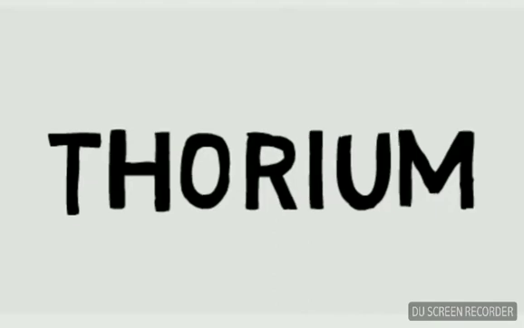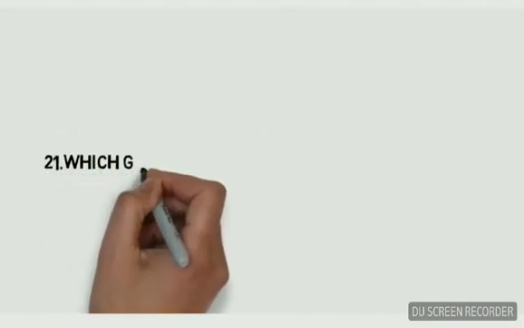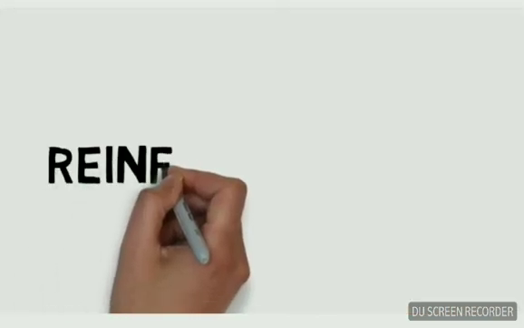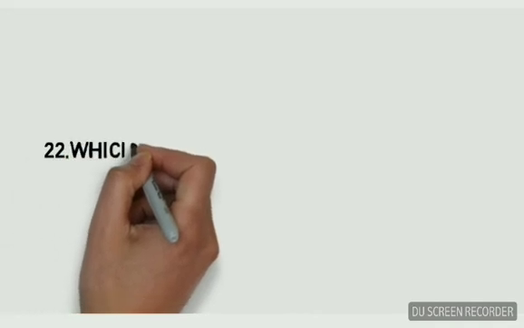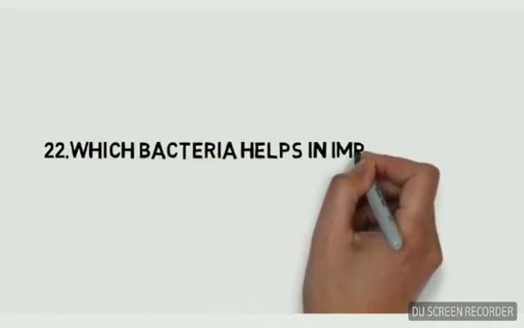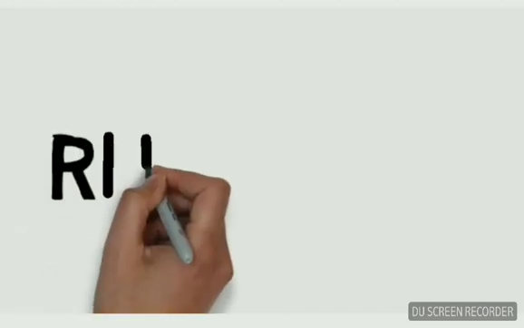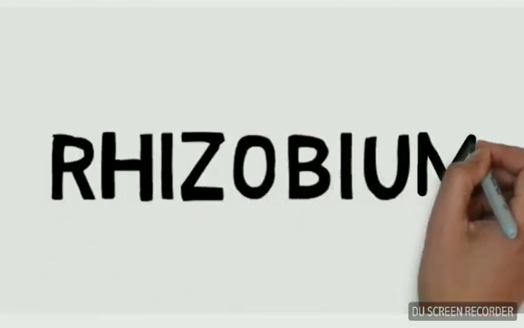Thorium. Which glass is used in bullet-proof screens? Reinforced glass. Which bacteria helps in improving soil fertility? Rhizobium.